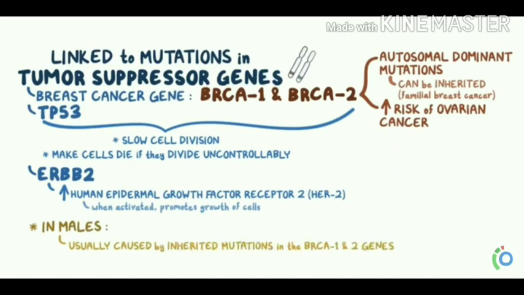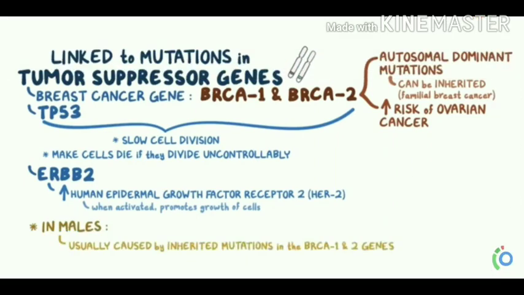Some breast cancers also have mutations in the ERBB2 gene, which increases the human epidermal growth factor receptor 2, or HER2, which when activated promotes the growth of cells.